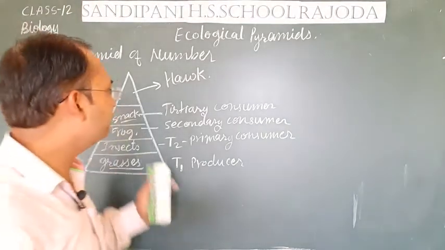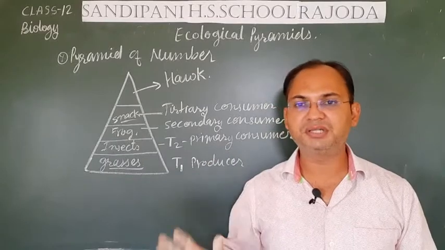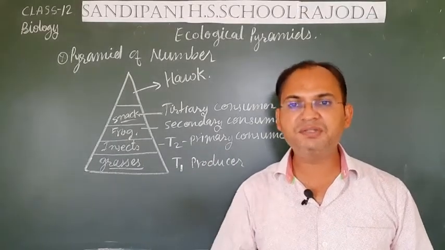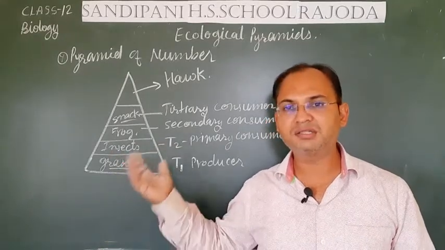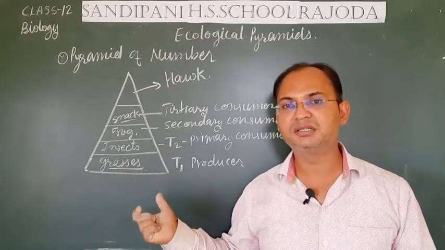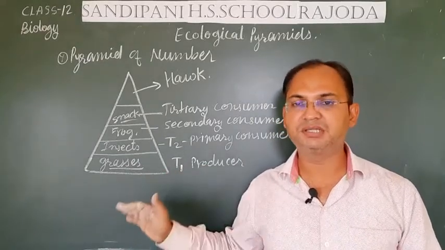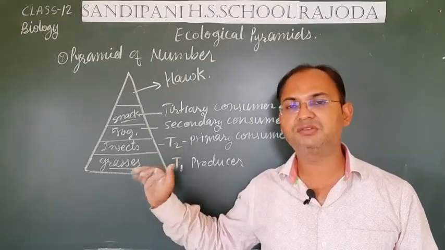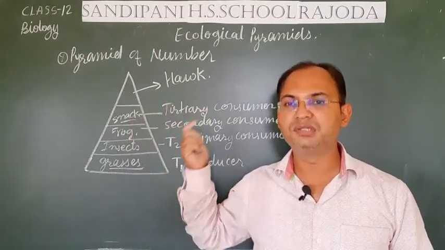So if we see the grassland ecosystem pyramid on the basis of the number of living organisms, there will be a large number of producers, then a decrease in the number of primary consumers, secondary consumers, tertiary consumers, and in the last there will be very few top consumers.